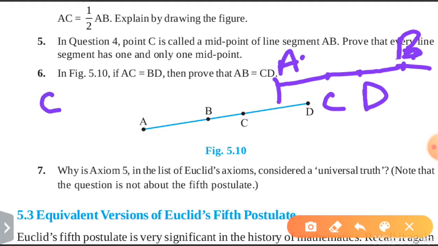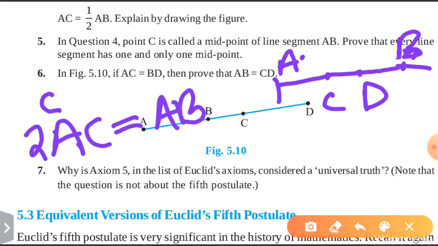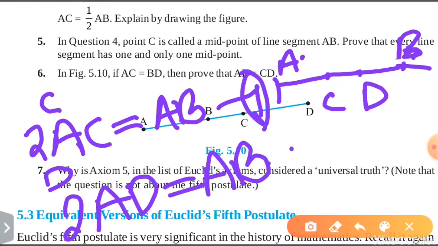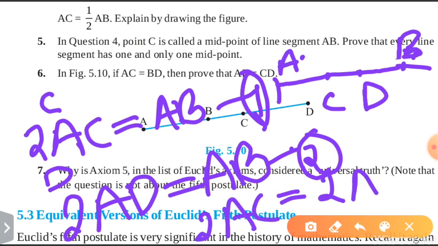When C is the midpoint, in that case you know that twice AC is equal to AB. Similarly, if D is the midpoint, then 2AD is equal to AB. From equations 1 and 2, you can see that the right hand side is equal, hence the left side will also be equal, hence twice AC equals twice AD.